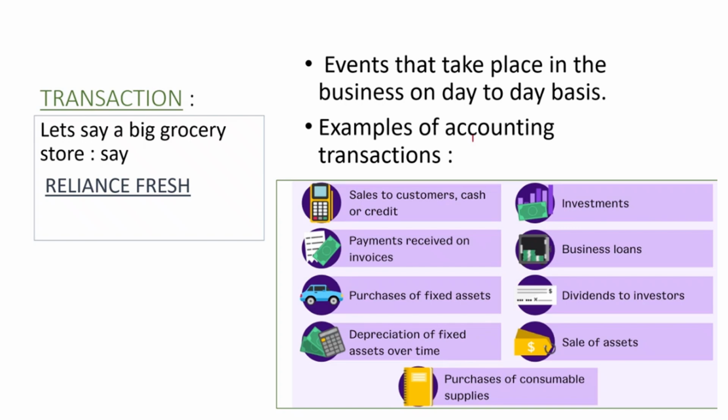Purchase of fixed assets, depreciation of fixed assets over time. Depreciation means the diminution in the value of an asset, or reduction in the value of an asset over a period of time due to wear and tear. Okay, so that means, for example, fixed assets get depreciated. Investments, business loans, dividends to investors, and sale of assets. These all are examples of accounting transactions.